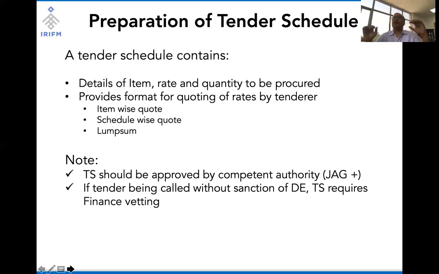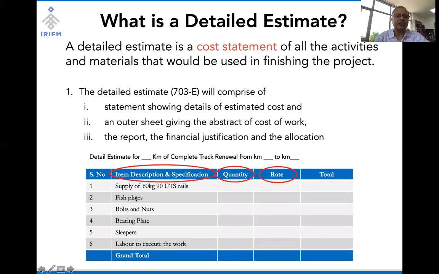So, a detailed estimate can have multiple tenders. So for example, if we had this detailed estimate, we can have a separate tender for supply of rails, because these rails would come from steel units. It could be Steel Authority of India, it could be Rashtriya Ispat Nigam, and those sort of agencies, right? Fish plates can come from different agencies, so there could be a separate tender for fish plates.